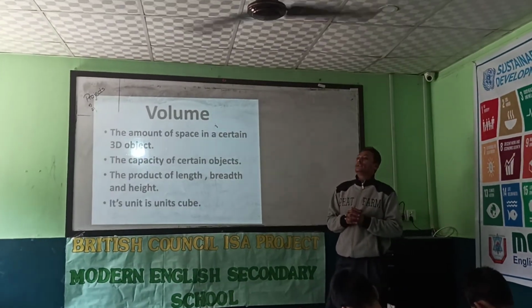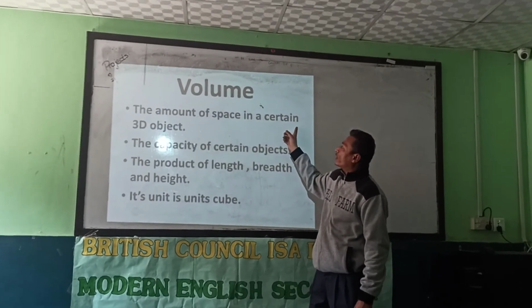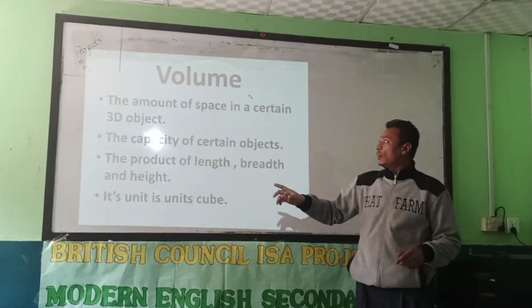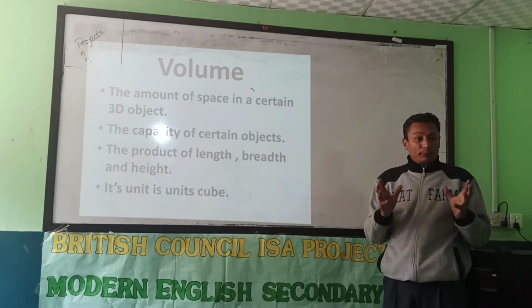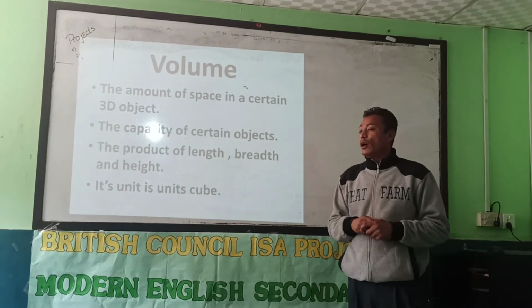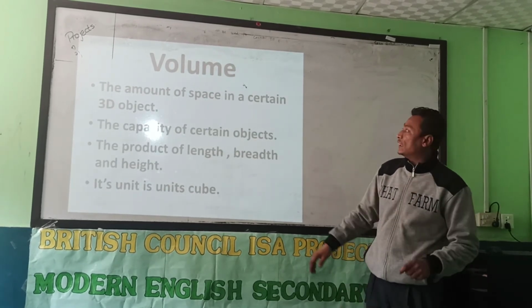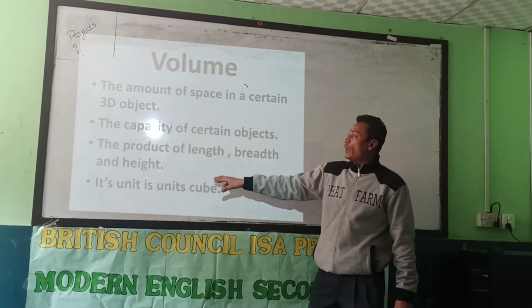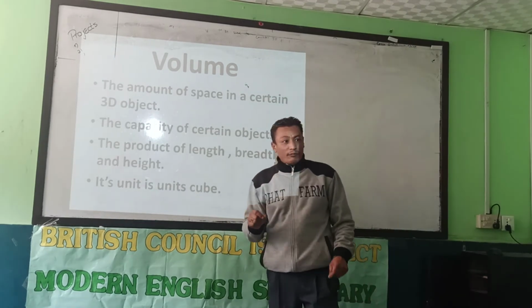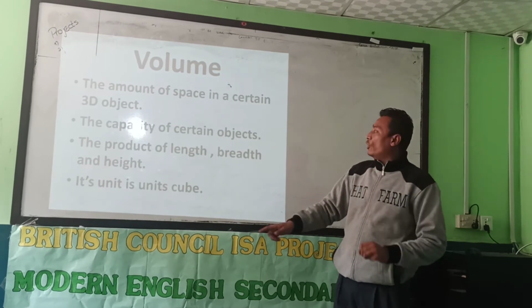Volume. Now let's say, what is the definition of volume? The amount of space in a certain 3D object, or the capacity of certain objects. Capacity means how much it can hold. If you want to fill water in a bucket or a small bottle, then the capacity is the volume of that object. And the formula we can say is the product of length, breadth and height. If we multiply length, breadth and height, we will get the volume.